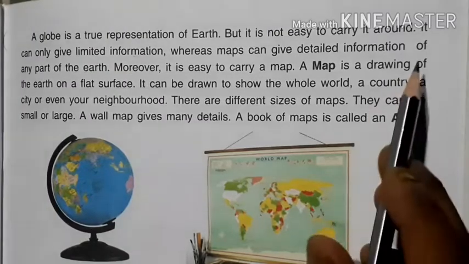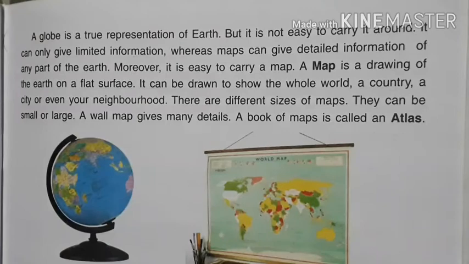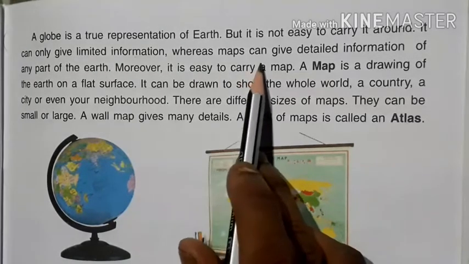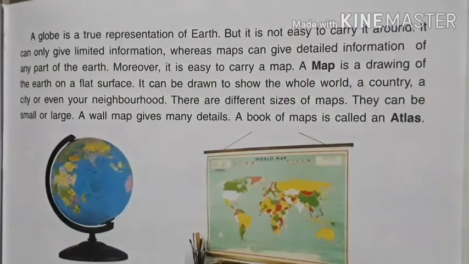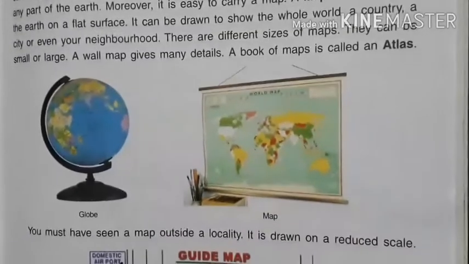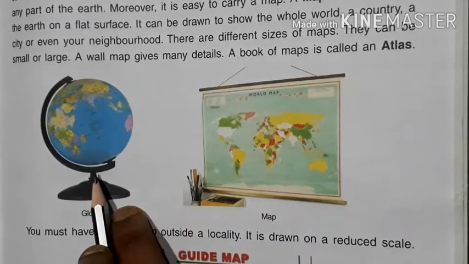That's why it can only give limited information. A globe can give us only limited information, whereas a map can give us detailed information of any part of the earth. We can easily differentiate between globe and map. On one hand side we have a map and on the other hand side we have a globe.